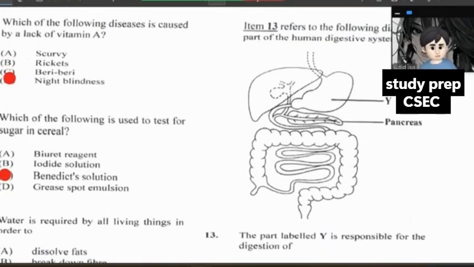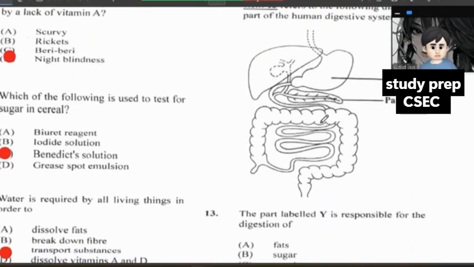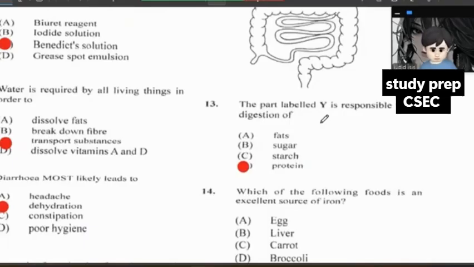Protein. Part label Y. That is usually for a transport of protein. If you guys have anything else different, you could tell me in the comments. It cannot be fats, cannot be sugar, and it cannot be starch. So we will leave it with that for now.